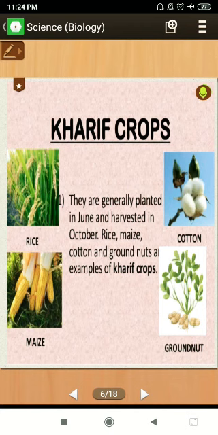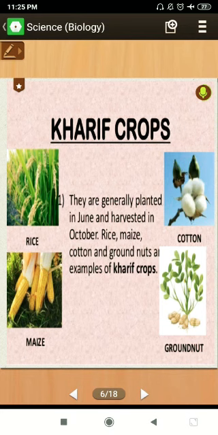So how can you differentiate between the two? Kharif crops require more water, as different types of plants require different amounts of water. These plants require a sufficient amount of water for their growth, so these crops are grown after the rainy season begins, in the months of June to October. The examples of Kharif crops are rice, cotton, maize, groundnut. So I have told you about the two types of crops: one is grown in the rainy season and the other is grown in winter.